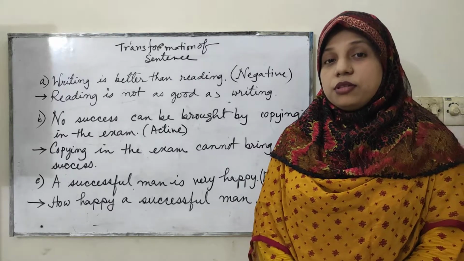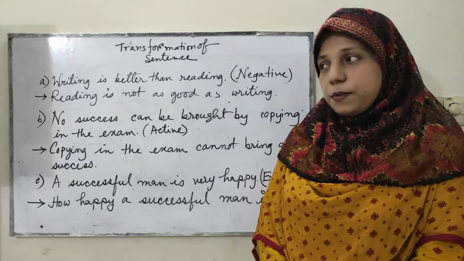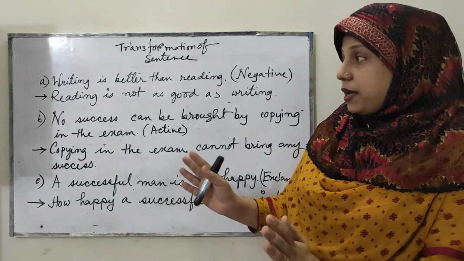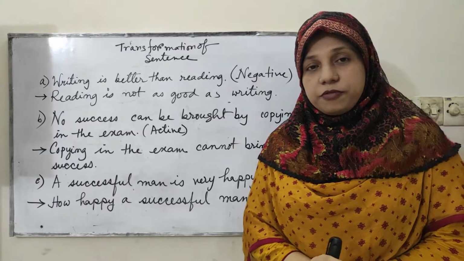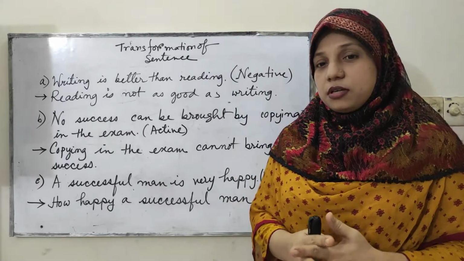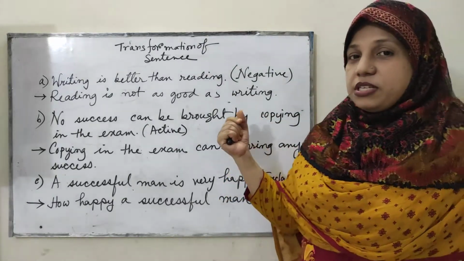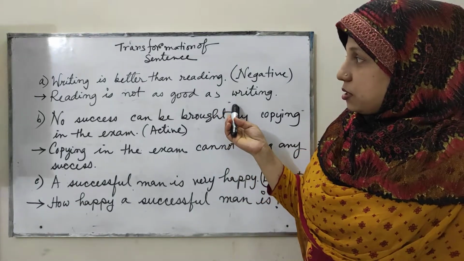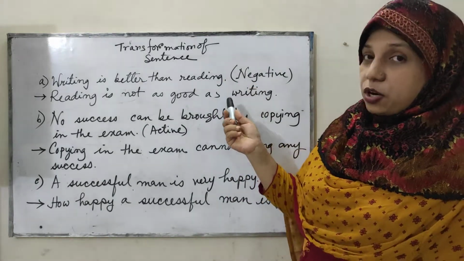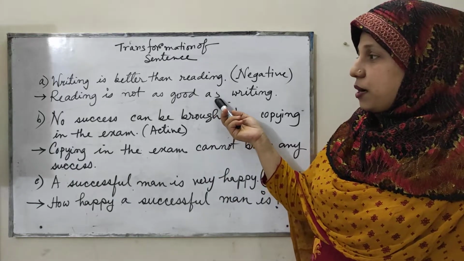We know that we have started solving board questions. Today we will solve randomly some exercises, and I have chosen the question of a cadet college. This is a question from Mirzapur Cadet College, okay? There will be 10 transformations. Let's see the first one.